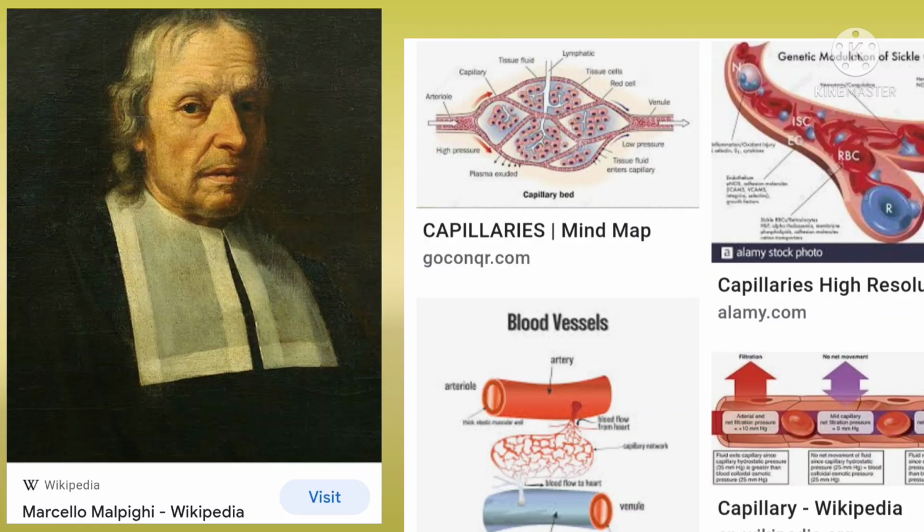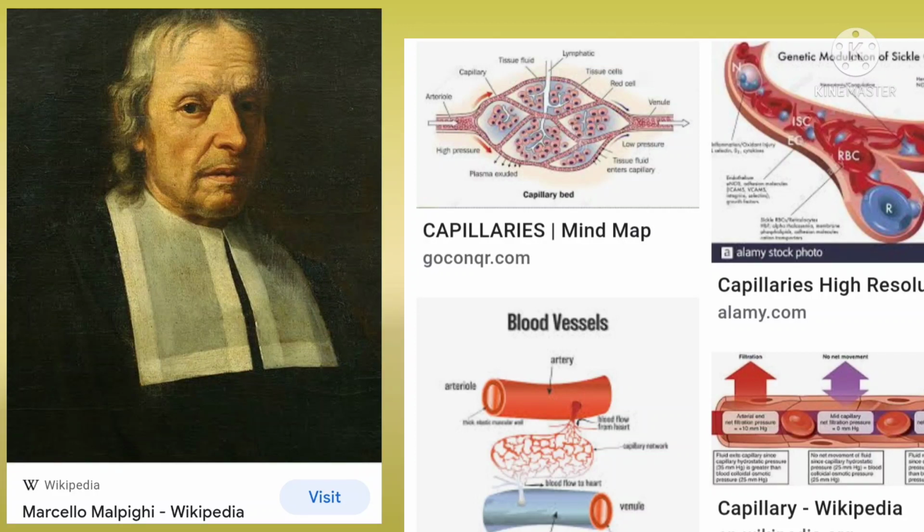After Harvey, in the 1650s, scientists had learned to put lenses together in such a way that objects too small to see with the naked eye could be magnified and made visible. Here, Marcello Malpighi, with the microscope, could see tiny blood vessels that were invisible to the naked eye.